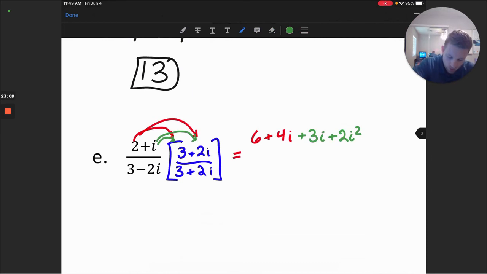This is all over the conjugate product here. And so what we learned in the last problem was if I have a conjugate product, we can take a shortcut here and square the first value. So 3 squared is 9. And we'll square the last value, which is the 2. So that would be 4, and we'll add those two things together.